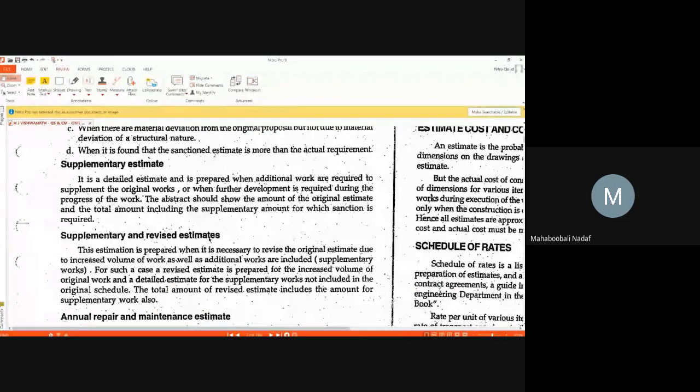Can anyone answer whether revised estimate is clear? Yes, sir. Please reply, no problem. Okay, okay.